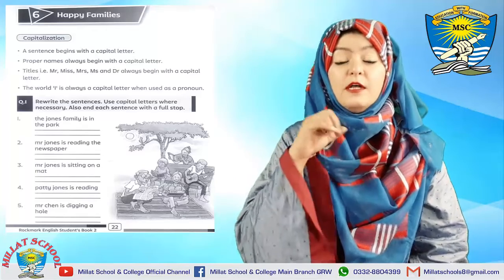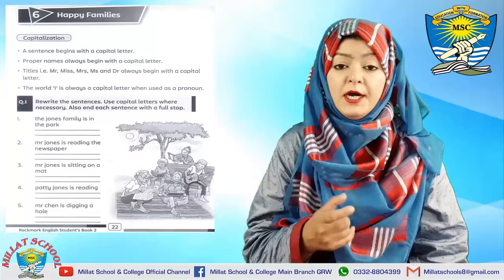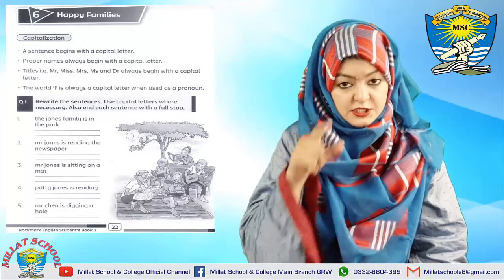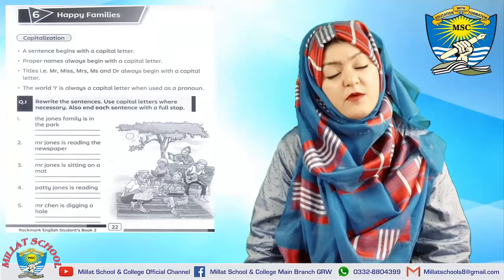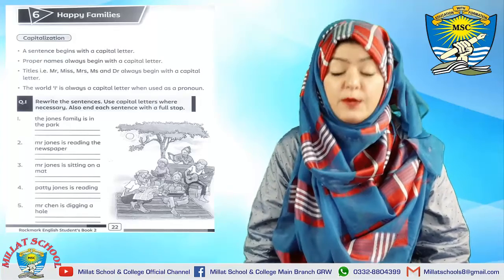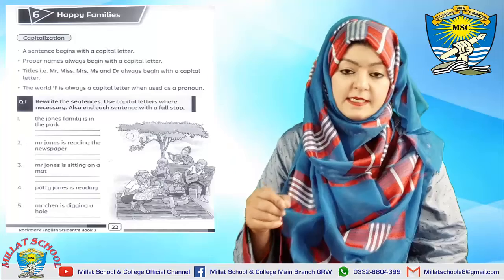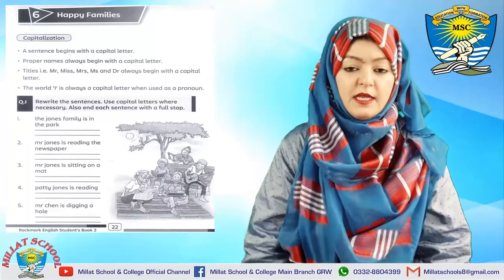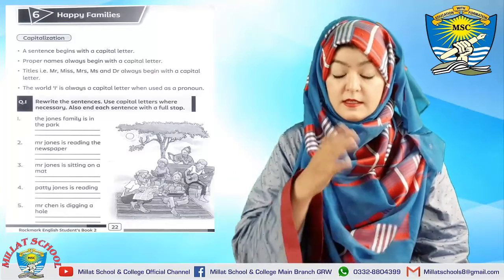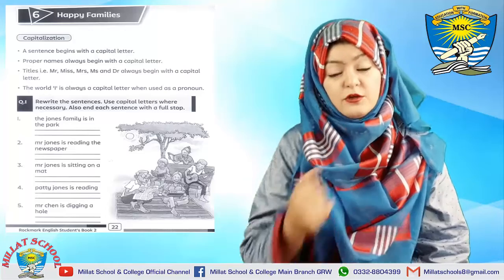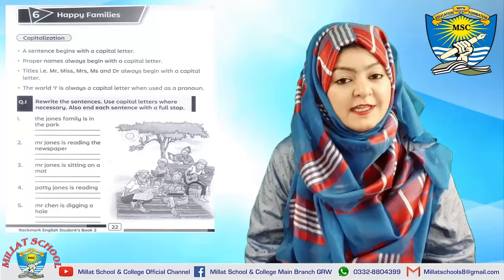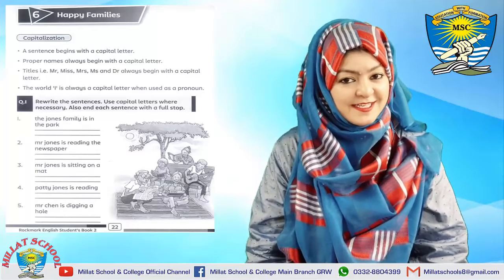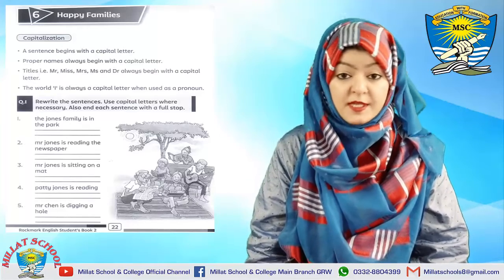John is a specific name. It is a proper noun. So, J of John's will be capital. Understand? And then we will write a full stop at the end of the sentence. We will rewrite this sentence by putting the capital letters. Clear? The T we will capitalize and the J of John's we will capitalize, and after writing the sentence we will put a full stop. Okay? Understand? Now come to the next sentence.